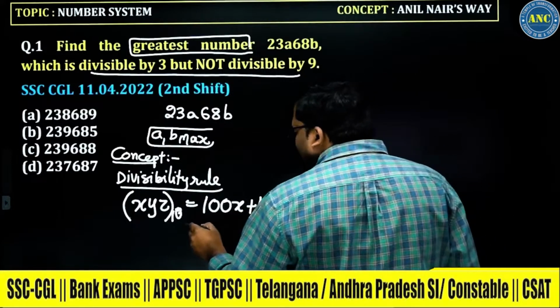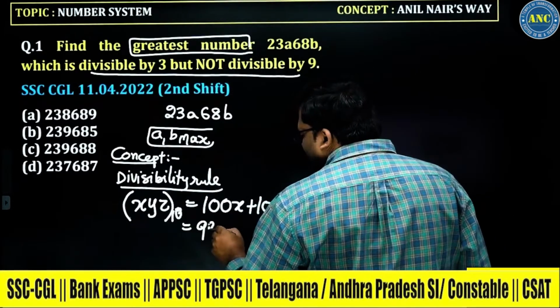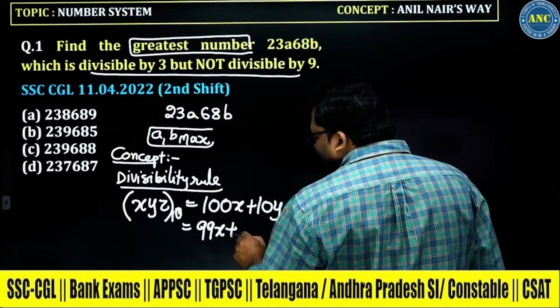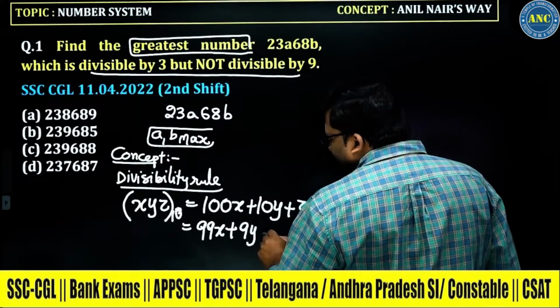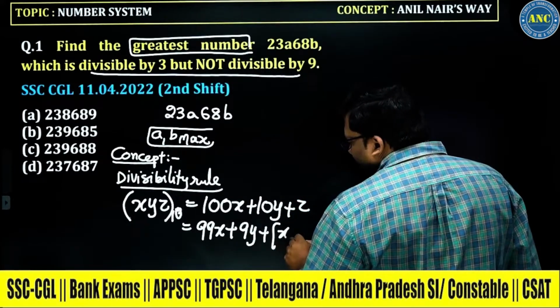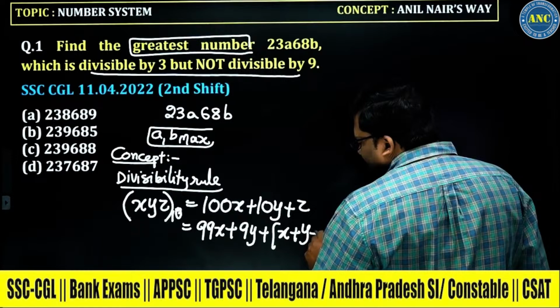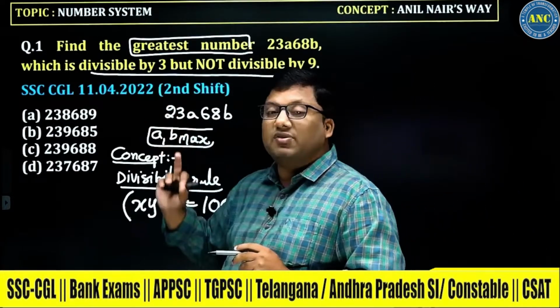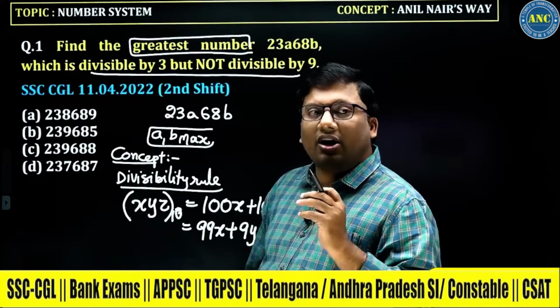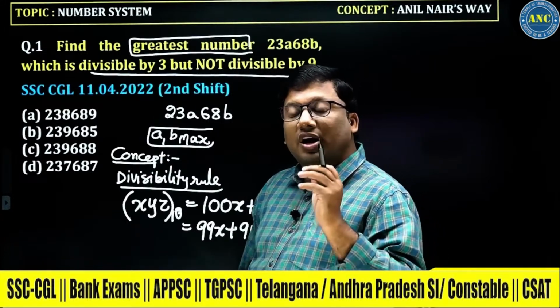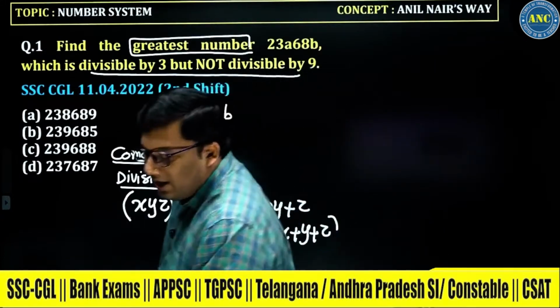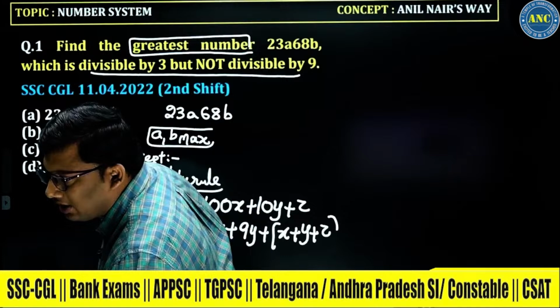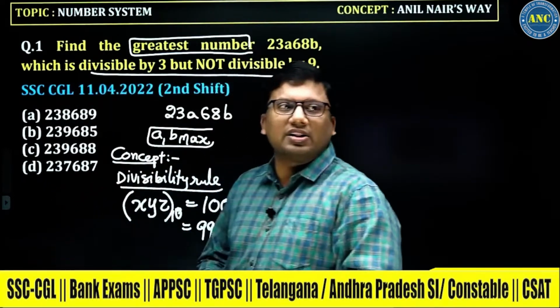I can write 100X as 99X plus X, and 10Y as 9Y plus Y, plus Z. So X plus Y plus Z. We are finding out what will be the divisibility rule of 3. Even a non-maths student will understand this concept very clearly, sir. Not a single doubt, you will get it in the class.